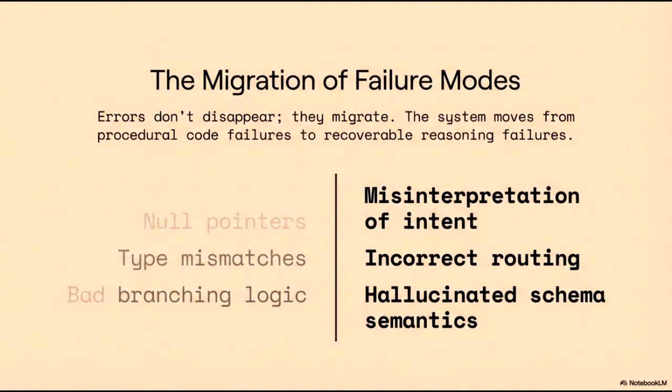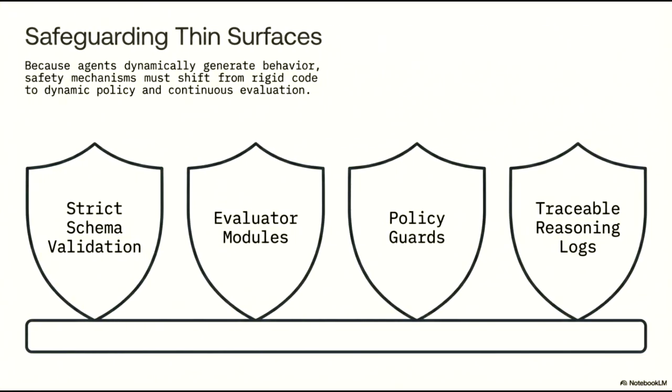Misinterpretation of intent occurs when a system follows instructions but misses the actual goal. Incorrect routing happens when an agent misdirects context between components. Hallucinated schema semantics involves the system projecting incorrect meaning onto data structures. Understanding this migration is key to building resilient applications, as it shifts our focus from fixing broken code to refining and steering agentic reasoning. Because agents dynamically generate behavior, our safety mechanisms must evolve.